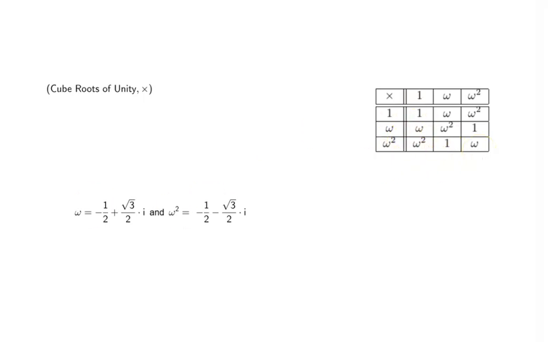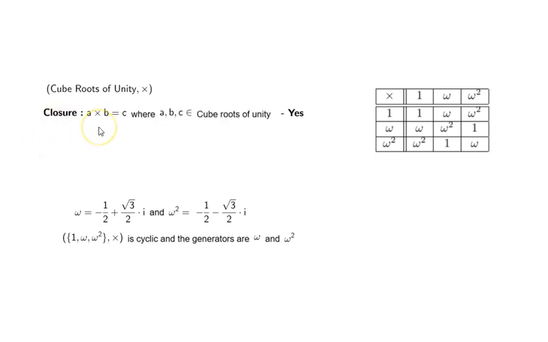So which means the set of cube roots of unity under multiplication is cyclic and the generators are omega and omega square. You can take omega, keep taking the powers of it. You will get all these elements. Similarly, you take omega square, keep taking higher and higher powers of it, and you will get all these elements. So that's why they are called generators. Okay, now let's see first whether it forms a group or not based on the axioms.